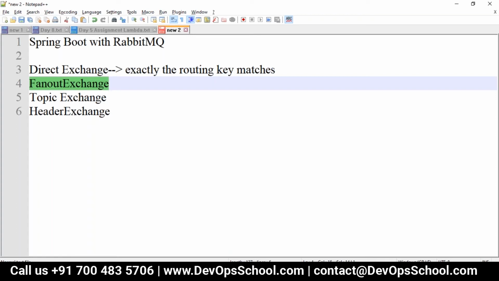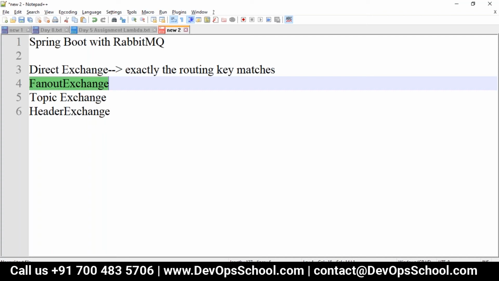We use it for a consumer record, for reporting purposes, to update the read-only histories of orders, or to fulfill the order forms. All this will be taken in a fan out exchange, where we have a topic exchange. The topic exchange type routes the message to the queue whose routing key matches all or a portion of the routing key. If any portion of the routing key is matched, where it contains a series of words,